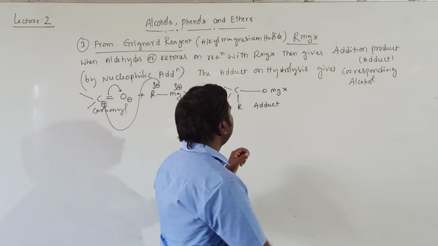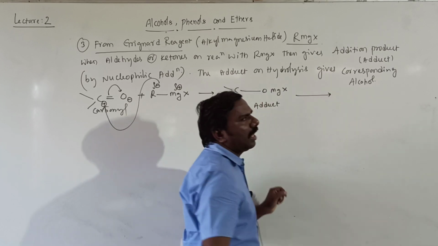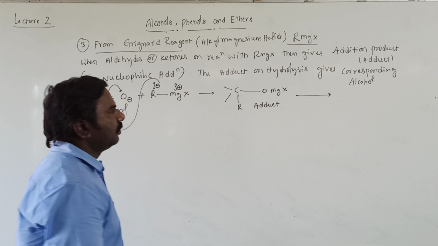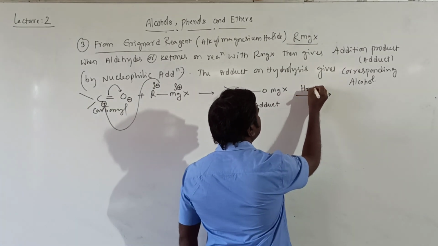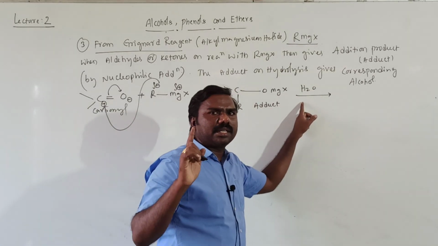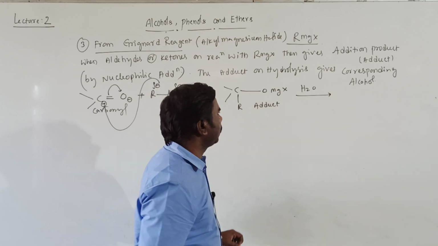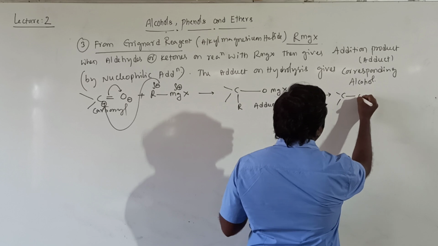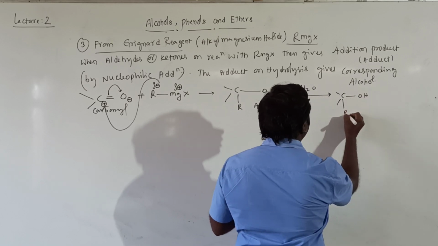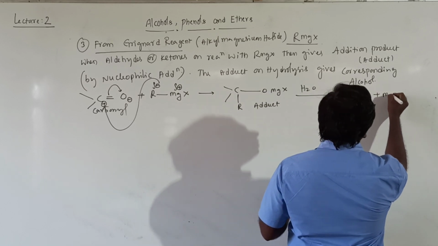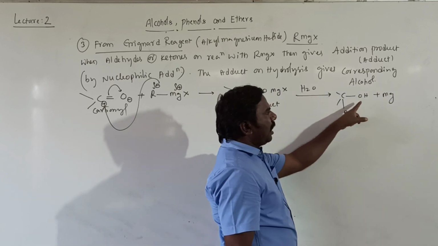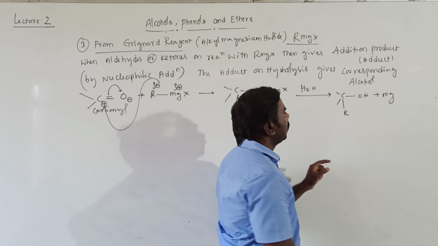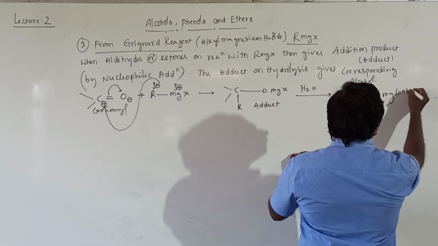Getting all of you? Then this on hydrolysis, it means with water, H2O. H2O contains H plus and OH minus. H plus is added to oxygen, then forms OH, R, plus Mg. The left part in H2O is OH, then MgOHX.